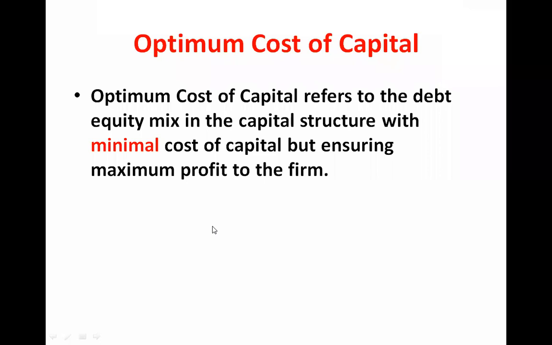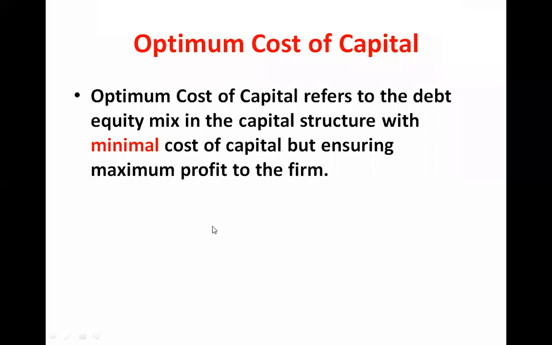But one thing, you have to be very careful. Our focus is not only on the minimum cost of capital, but we have to ensure that the company gets the maximum profit. Then that is called an optimum capital structure.